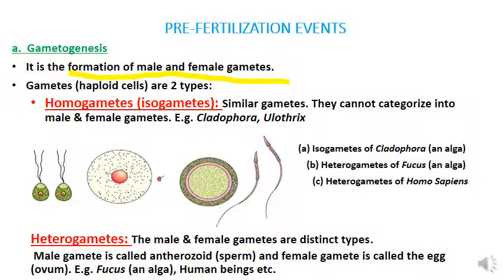It is 46. So all cells in our body will have these 46 chromosomes. Every cell in our body, except gametes, all body cells will have 46 chromosomes.